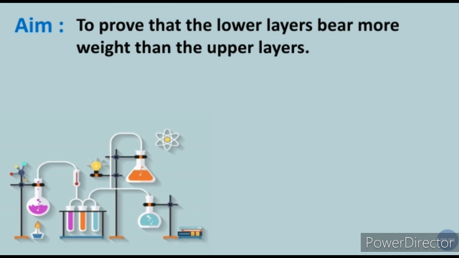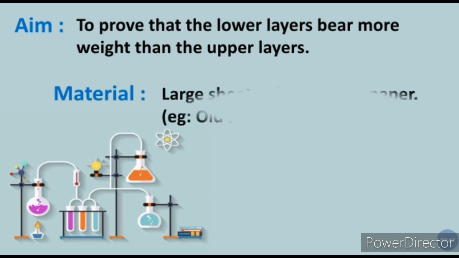For example, if you keep books one above the other, whichever books are down will be pressed by the upper books. If you keep anything one above the other, whichever thing is down will be pressed more. So we are going to learn this in relation to air: air is present in more quantity near the earth, and as we go far away from the earth, the air becomes thinner. This we have to prove with the help of this experiment.